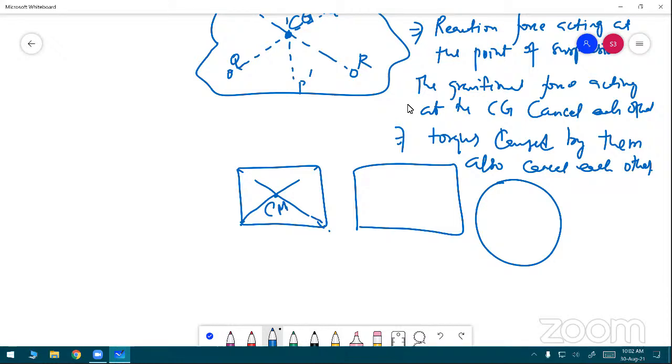Okay. Center of mass and center of gravity coincide. The condition is that the gravitational field is uniform.